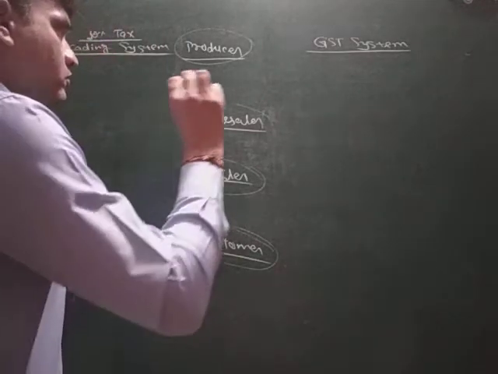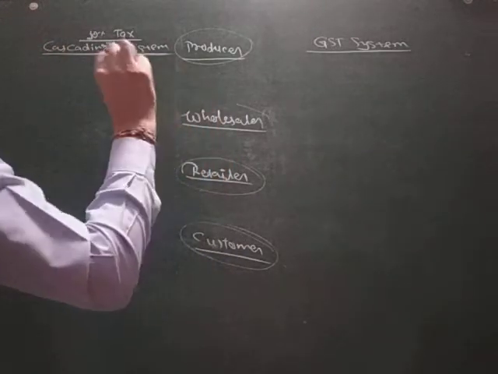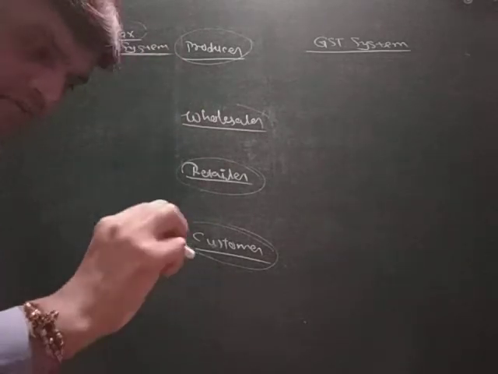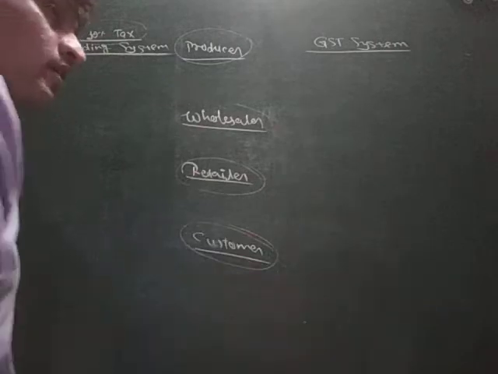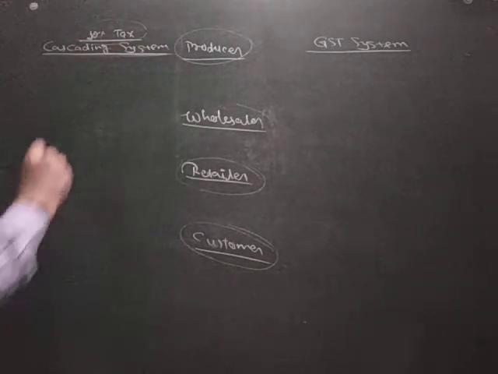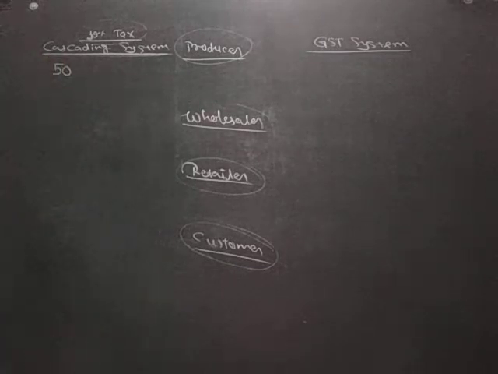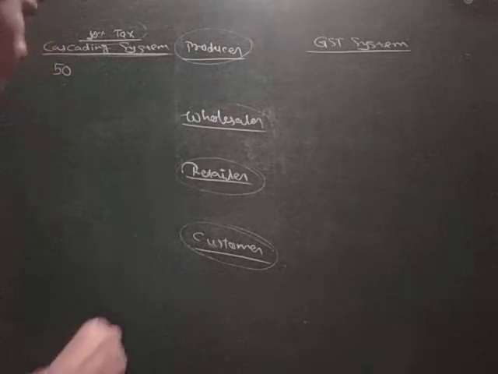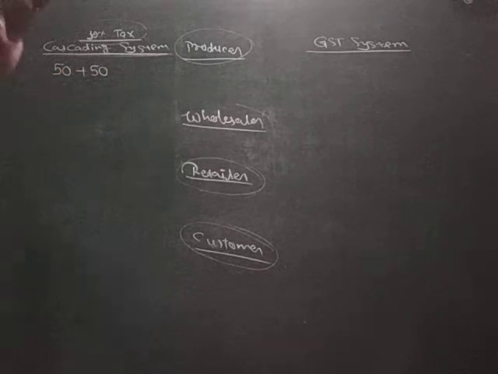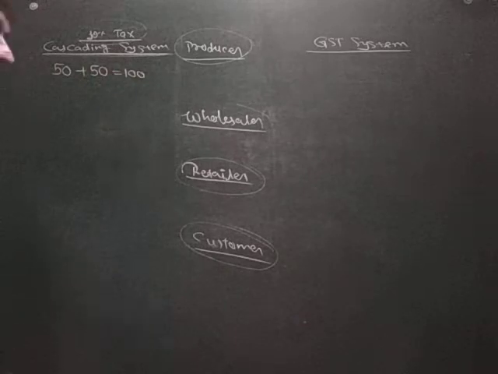Now first of all we take an example of the producer, and in this example we have taken the tax percentage as 10%. Cascading system. Suppose the cost price of a product is 50 rupees, and the producer has added his profit of 50 rupees. So now it becomes 100 rupees.